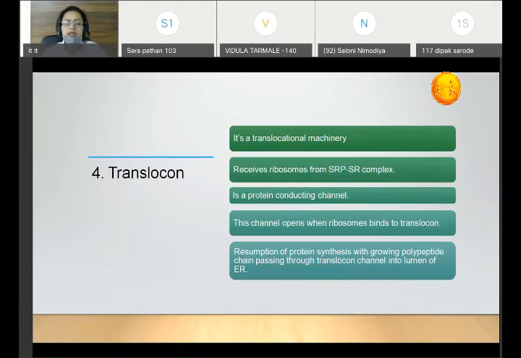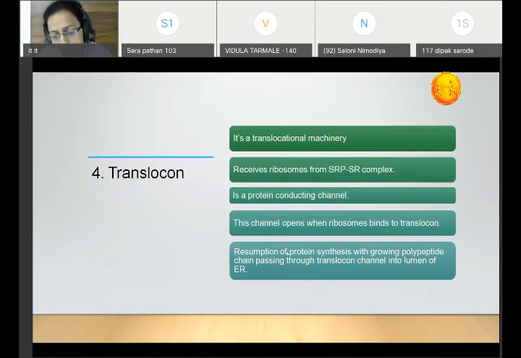So what all things are happening on the endoplasmic reticulum? Different entities are there. One is the SR, that is the receptor for this SRP. The ribosome with the polypeptide chain to which SRP is bound together bind to the SR. They together bind to the translocon, and the translocon receives ribosomes in which protein biosynthesis is going on, and this resumption of protein biosynthesis will occur.